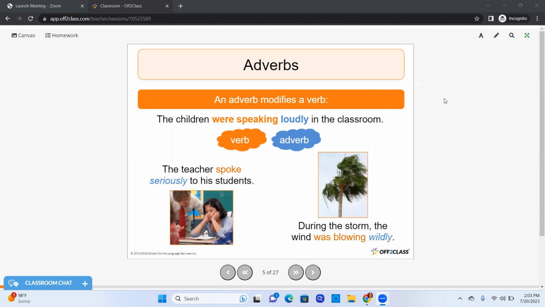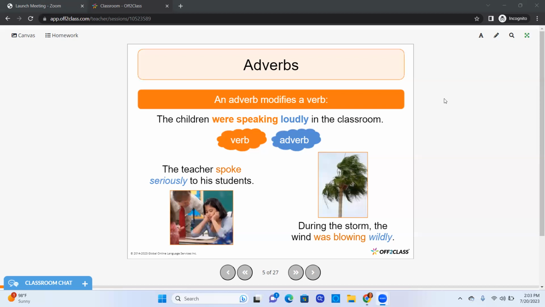So, we're speaking loudly. The adverb is telling us how they were speaking. So we're asking ourselves a question. How were the children speaking? The answer is they were loudly. So loudly is enhancing speaking. It's better explaining how the children were speaking. And typically adverbs end in ly, so they can be pretty easy to find in a sentence. So the children were speaking loudly in the classroom. Speaking is our verb, adverb is enhancing speaking, so loudly is our adverb.